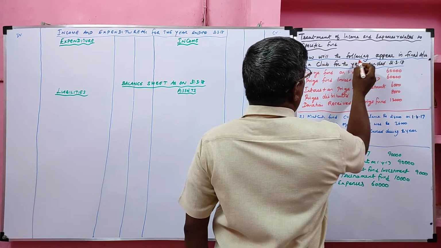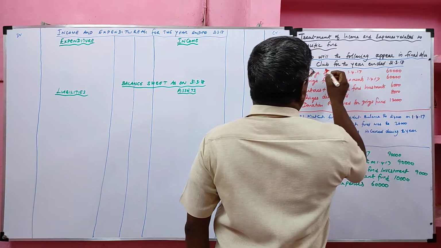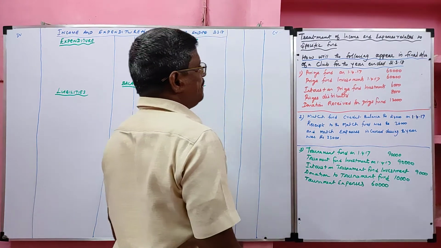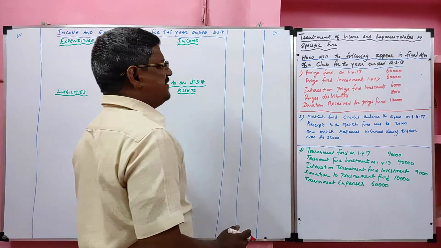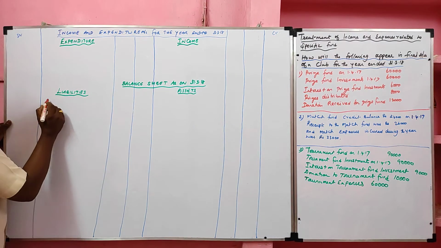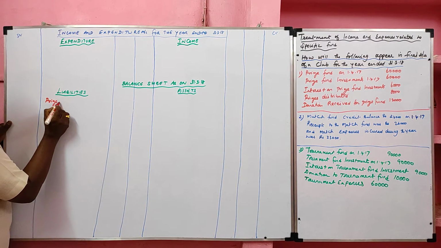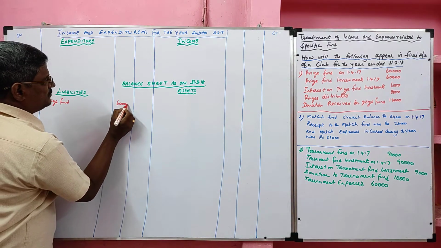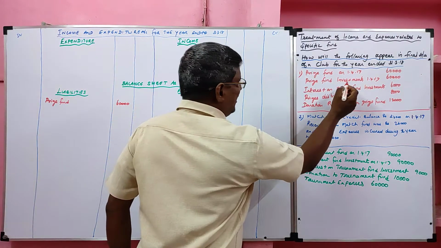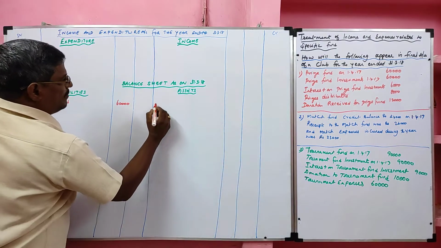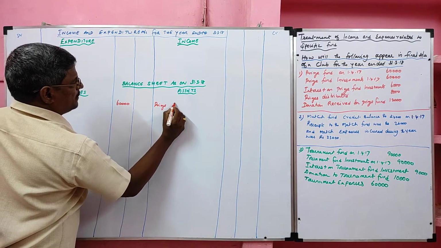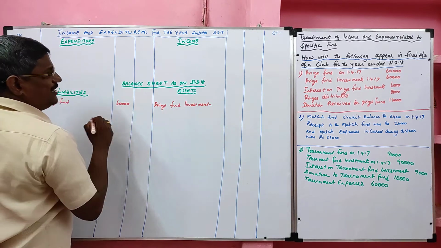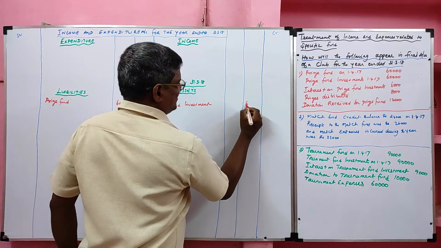How will the following appear in final accounts of a club for the year ended 31st March 2018? Prize fund is given. Prize fund is a liability, value 60,000. Next, prize fund investment is an asset. Prize fund is a liability, prize fund investment is an asset.